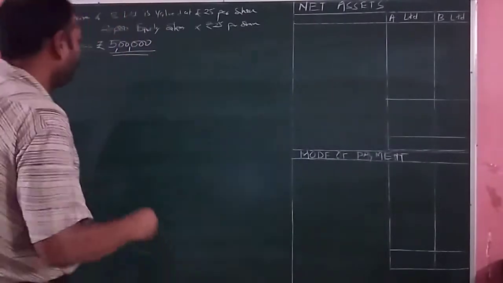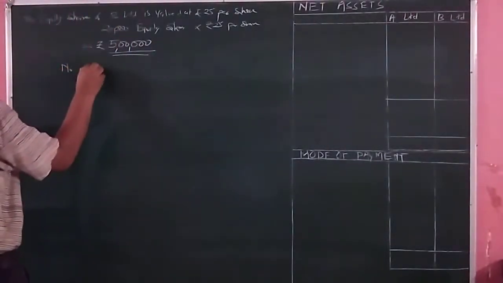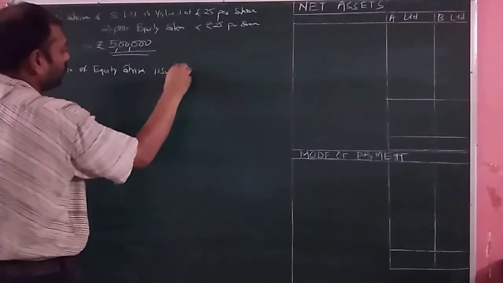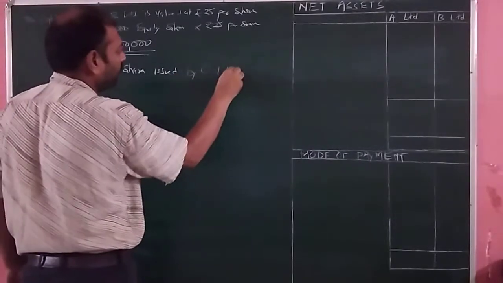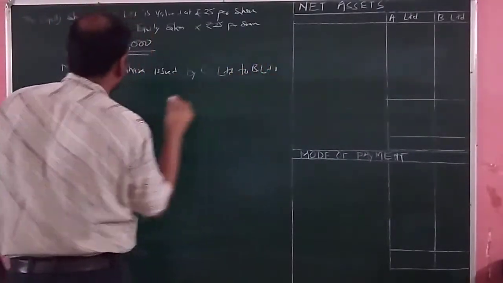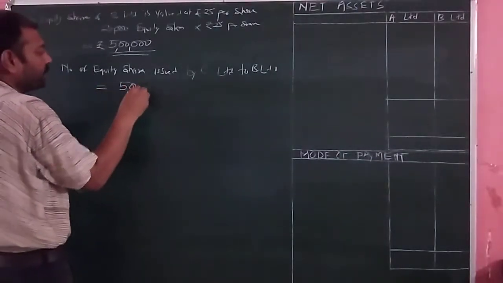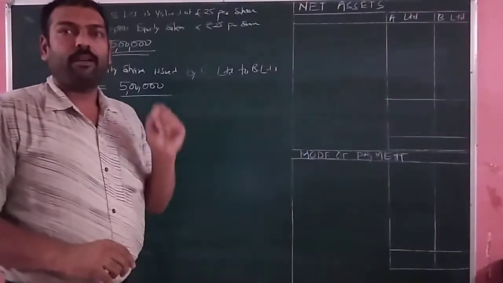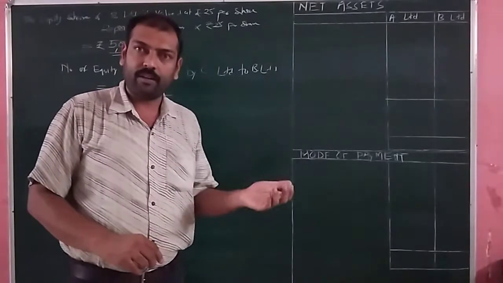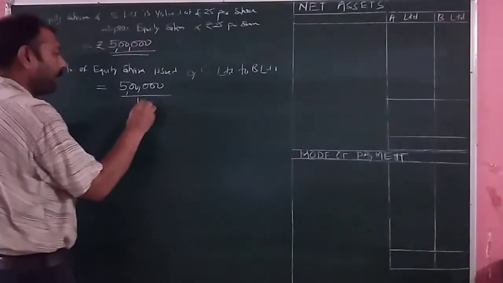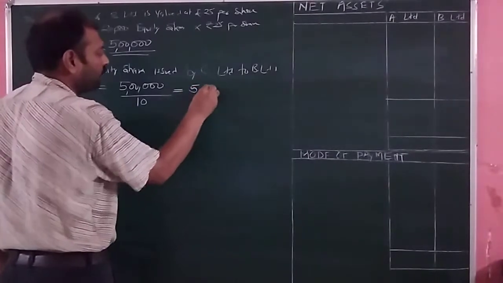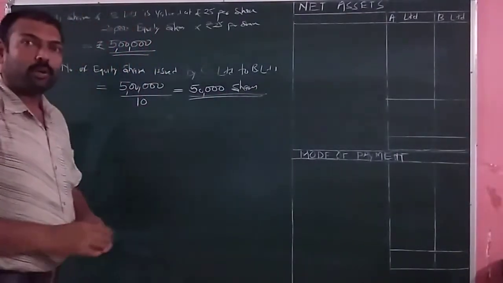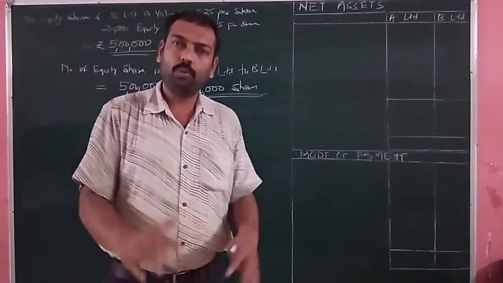And this purchase consideration will be paid in the form of equity share of rupees 10 each in C Limited. So the number of equity shares issued by C Limited to B Limited is equal to amount of purchase consideration divided by issue price. One equity share of C Limited is having a face value of rupees 10 which is fully paid up, so divided by 10, so the total number of equity share comes to how much? 50,000 equity share. So C company will be issuing total 50,000 equity share of C Limited to B Limited.